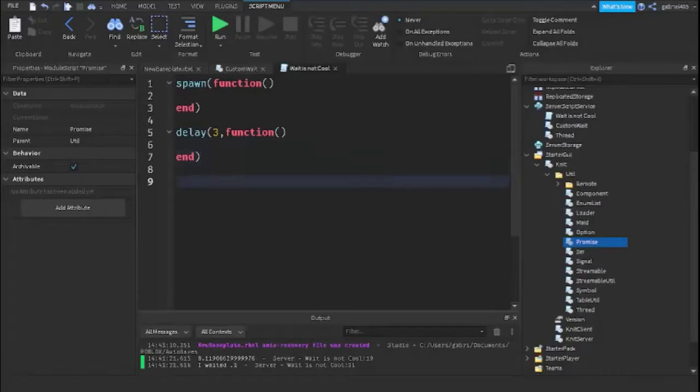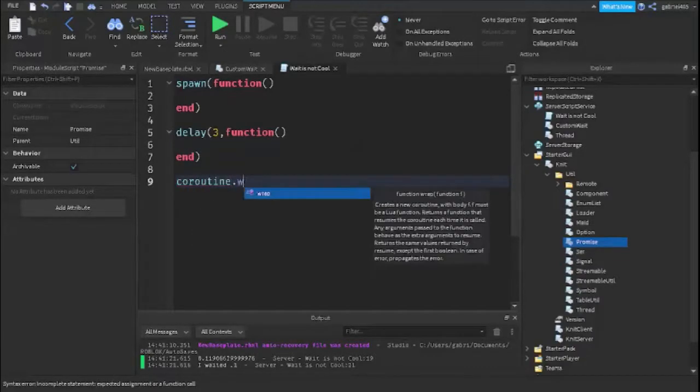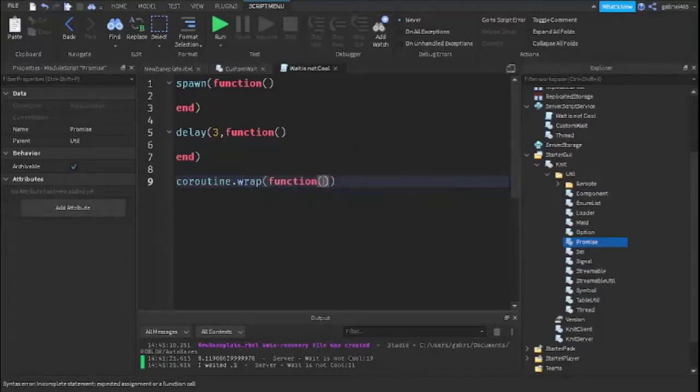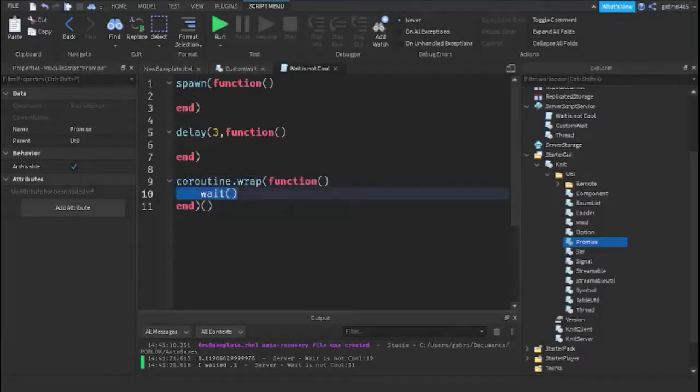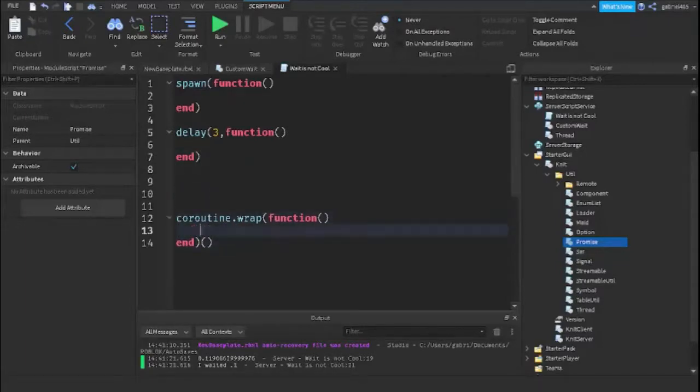You could also use coroutines, and coroutines is a whole category. It's not very difficult to learn. Coroutine.wrap is basically you also need to wrap it with parentheses at the end, the 2 parentheses to call it. And yeah, this is basically the same thing as spawn, except it doesn't delay. It doesn't use wait. So yeah, wait is not going to be a problem for coroutines because coroutines avoid wait, which is great. So coroutines are a great way to avoid wait in small scenarios.